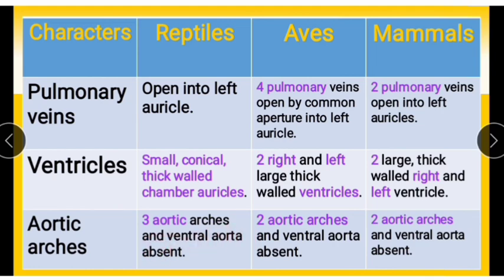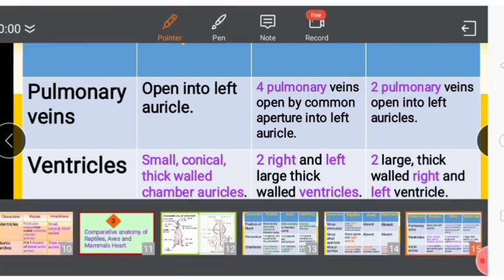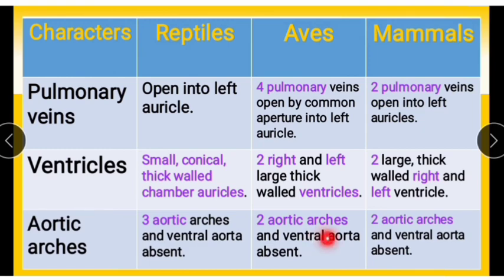Next, in aves or birds, there are two aortic arches and the ventral aorta is absent. Next, in mammals, here also the same: two aortic arches are present and the ventral aorta is absent.